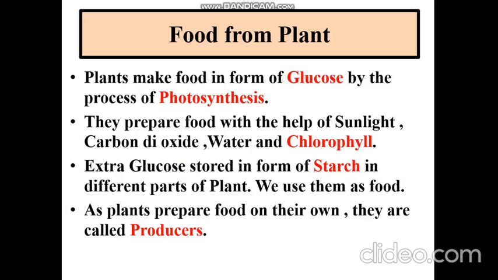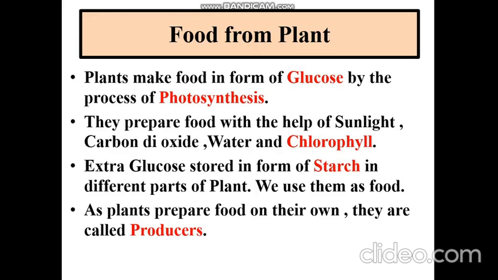Dear students, now we will learn about food from plants. So you already know plants can prepare food on their own. So what is the process by which they make food? So plants make food in form of glucose by the process of photosynthesis. So here is a new word for you, glucose. What is glucose? You all must have used it at home. So glucose is basically a form of sugar. So plant makes glucose by the process of photosynthesis.